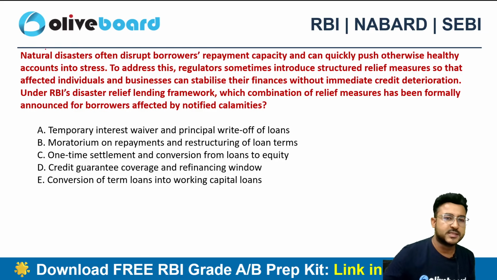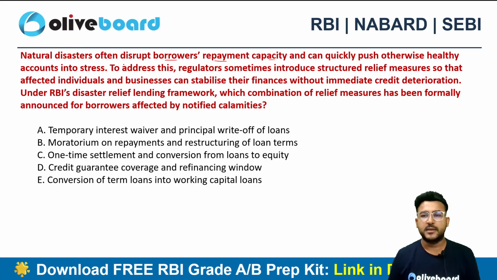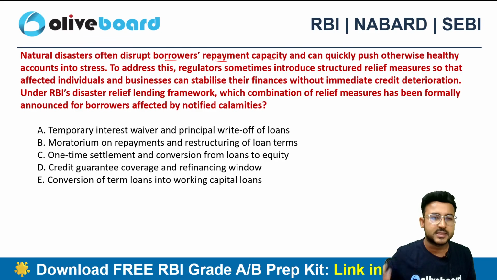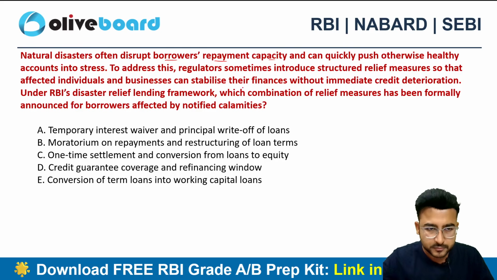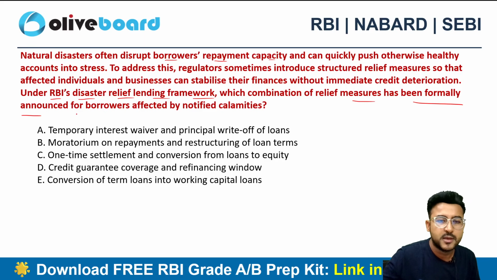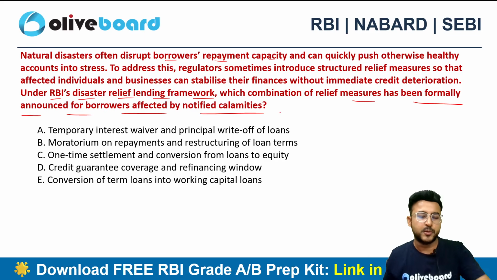So the very first thing is, natural disasters often disrupt the borrower's repayment capacity. If there is a natural disaster, then definitely the borrower's repayment capacity is also going to be disrupted and can quickly push an otherwise healthy account into stress. To address the same thing, RBI has introduced the disaster recovery lending framework, right? Which combination of relief measures have been formally announced for the borrowers affected by the notified calamity?